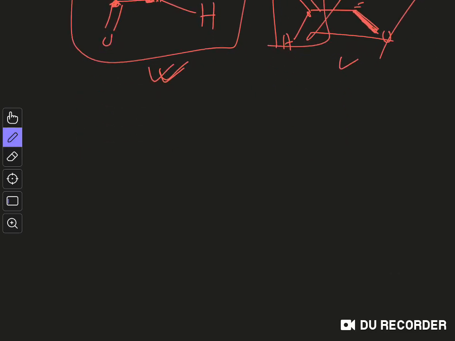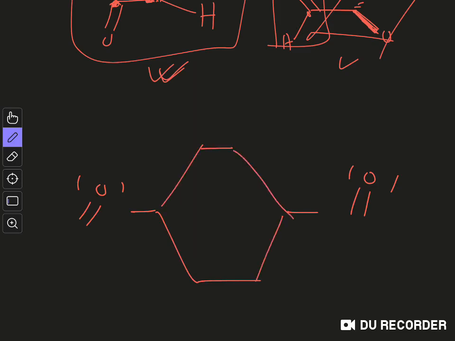Why? In this case you can consider conjugation between two carbonyl groups, this group and this group. I am just drawing a crude diagram, right? So overall what you are doing is you are putting electrons over here, right?